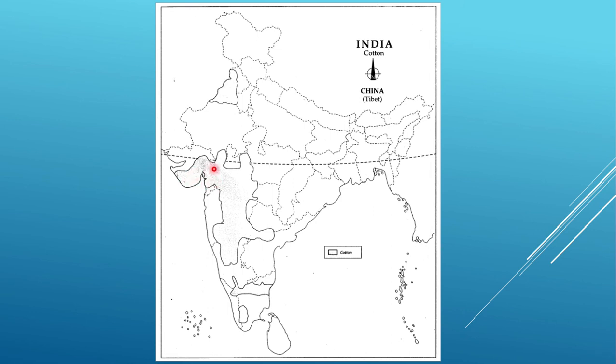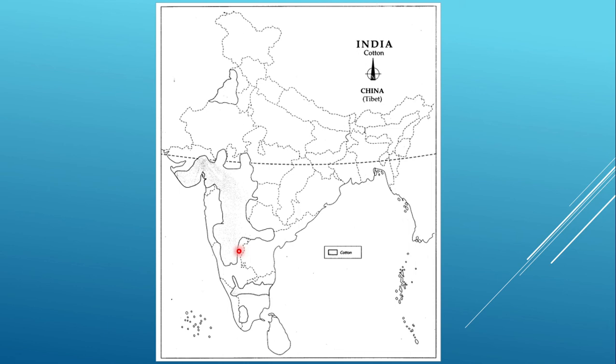Then we see Gujarat, then a major part of Madhya Pradesh and so on, Maharashtra, Andhra and Karnataka, Telangana also, then Tamil Nadu and Kerala. We find they are the major cotton producing centers of India.